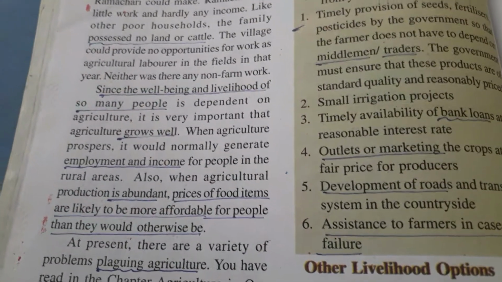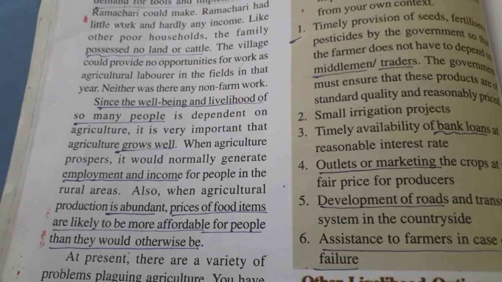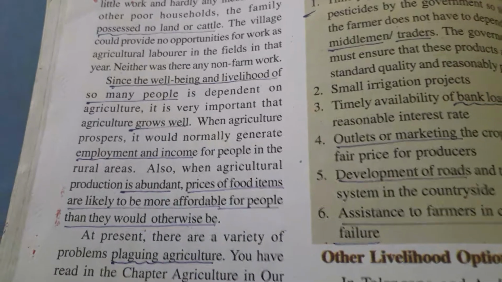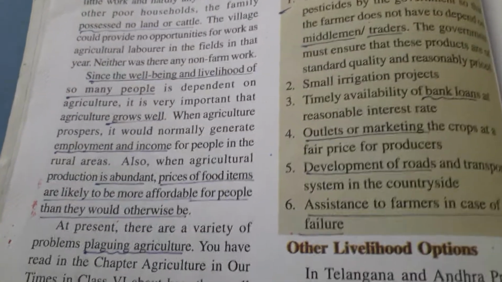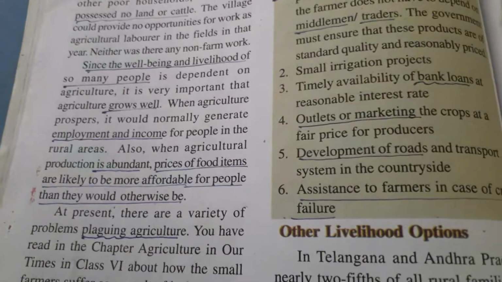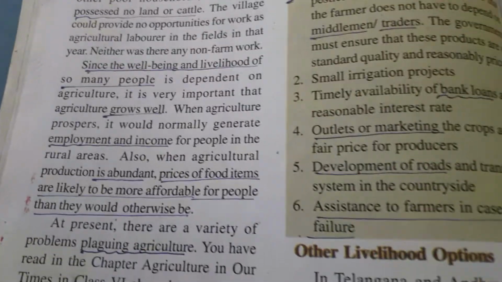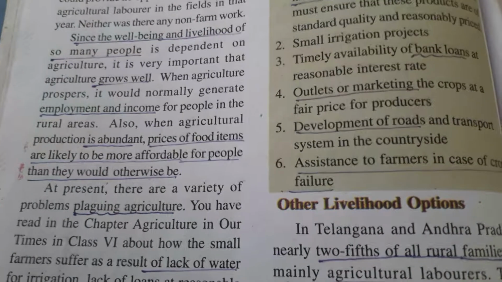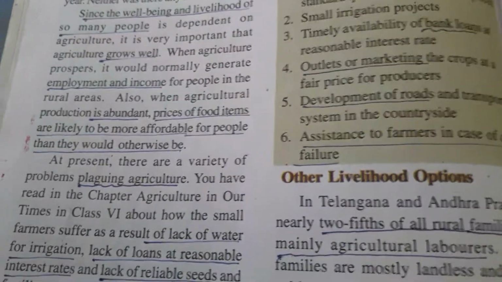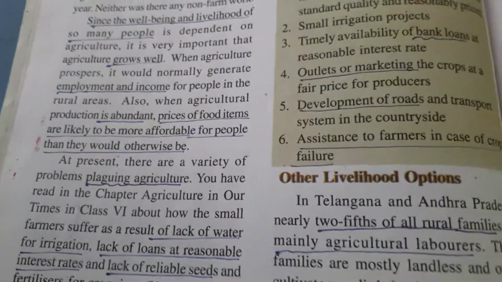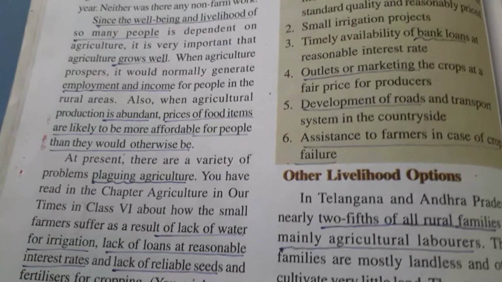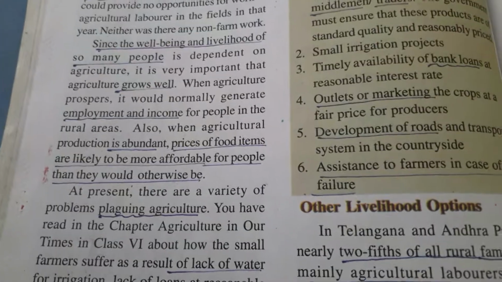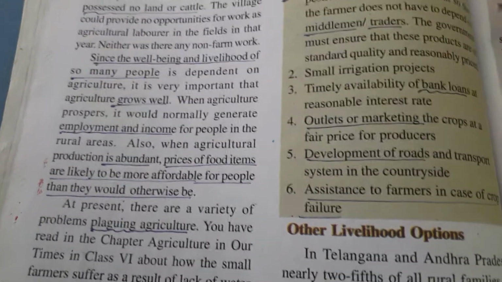So also when agriculture products are abundant, prices of food items are likely to be more affordable for people than they would otherwise be. So when production is increased, supply is increased, then the prices of the goods, vegetables, pulses, cereals will decrease, then the people are able to buy, they can afford it.